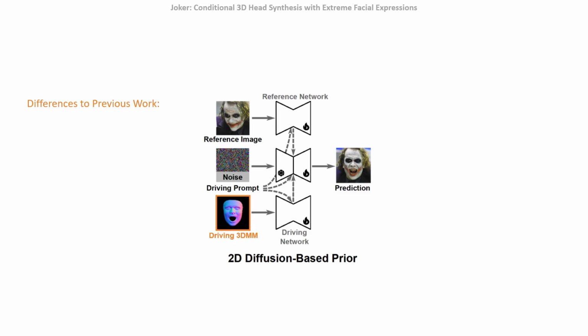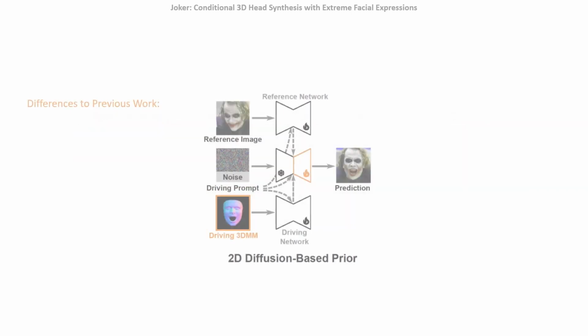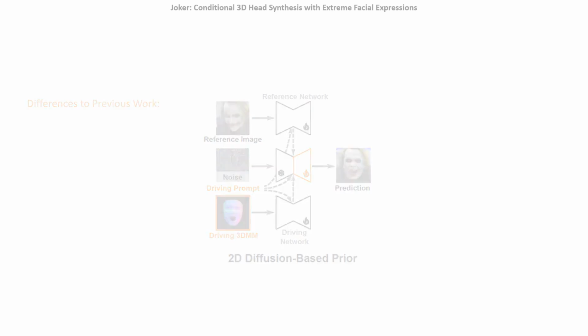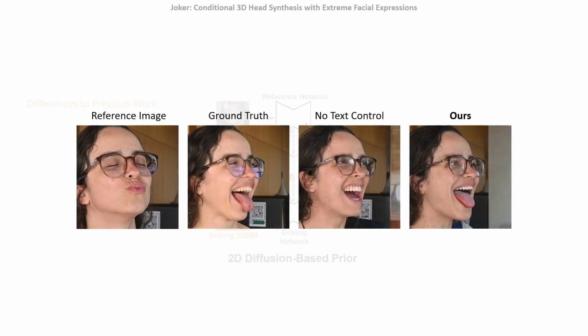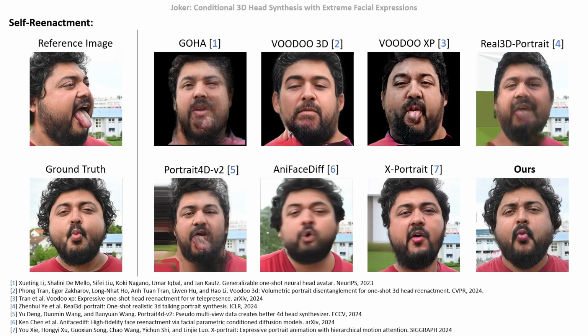First, we used normal map renderings of a 3DMM to drive our model, which provides dense control over pose and expression. Second, we fine-tuned the upsampling layers of the denoising network while previous works kept it fixed. We found that this improves image quality and identity alignment significantly. Third, while previous methods discard text control, we actively use it to fix ambiguities in the 3DMM control. This greatly improves the synthesis of emotion-related appearance changes and enables tongue articulation, since tongues are not represented with the 3DMM. We compare our 2D prior against current baselines and find that we consistently outperform them.